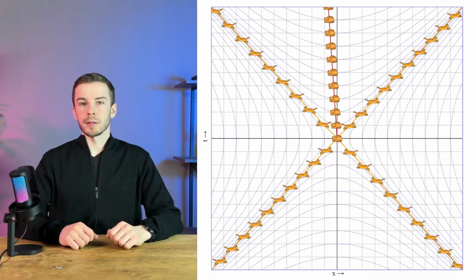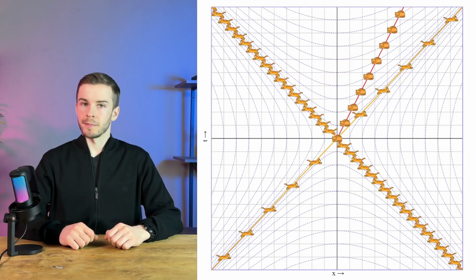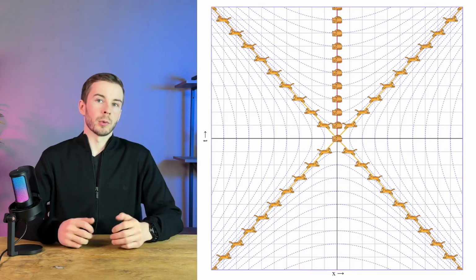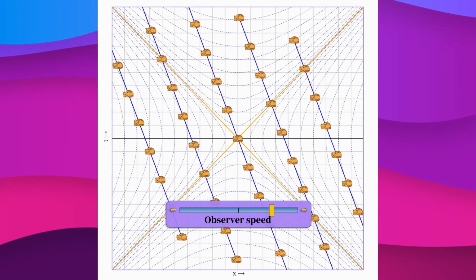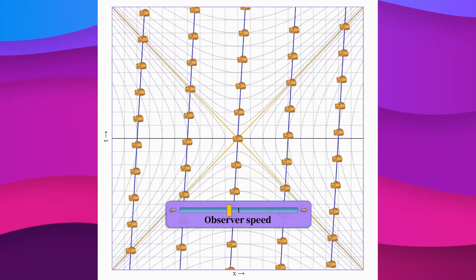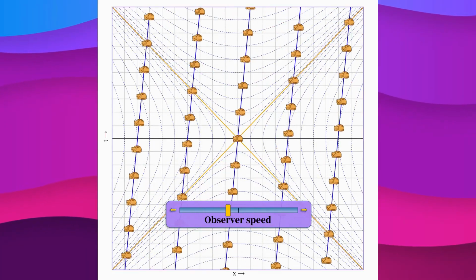At any observer speed, the cats on the light lines stay on them. And at a scale of low speeds, everything works just as it did before. All that's left is to check compliance with the third requirement, that straight lines remain straight. To do this, let's place 5 cats at different coordinates, and see what happens if we start moving past them at tremendous speed. Pay attention to the positions of the cats. They shift along hyperbolas, but the lines connecting them always remain straight.